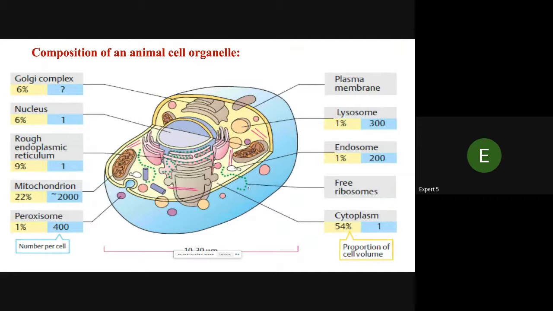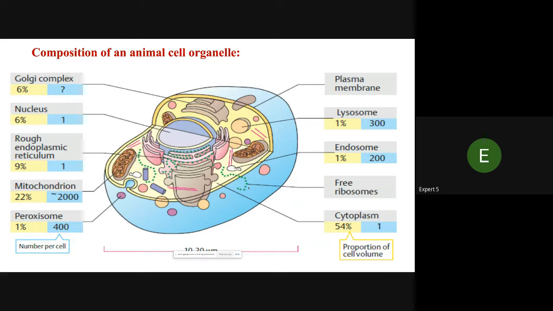This is the main and important slide of cell organelles. Here, one new thing you can get: the percentage of every cell organelle, how much they contain in cells. Golgi complex is 6%, nucleus is 6%, rough endoplasmic reticulum is 9%, mitochondria is 22%, peroxisomes is 1%, lysosomes is 1%, endosomes is 1%, free ribosomes are few, and cytoplasm is 54%.